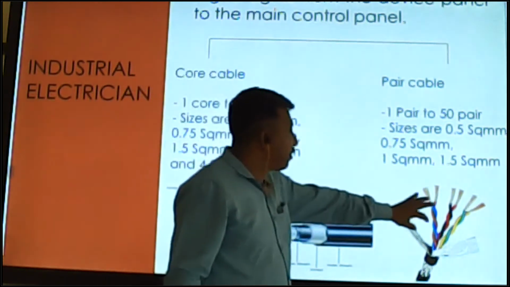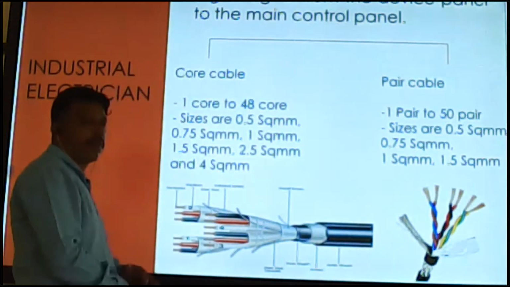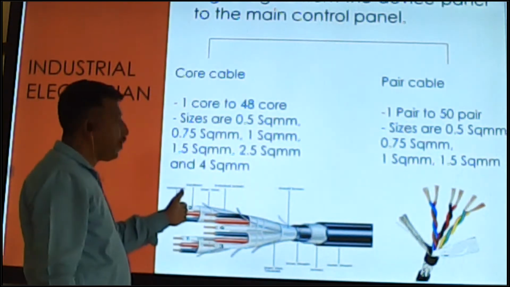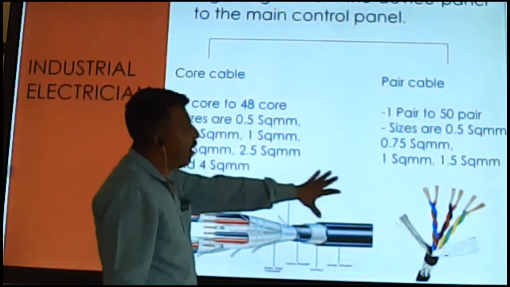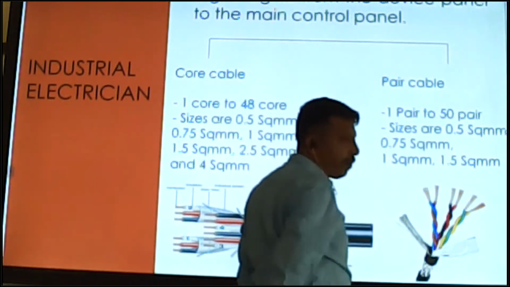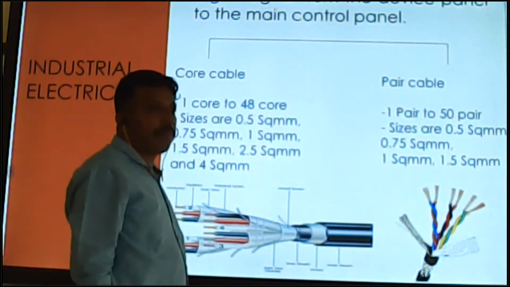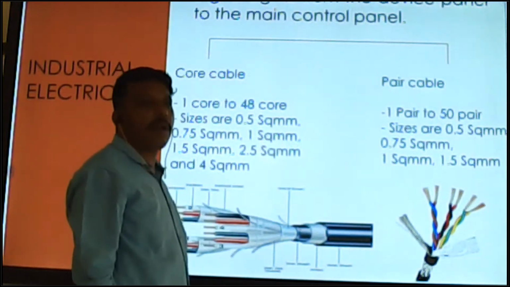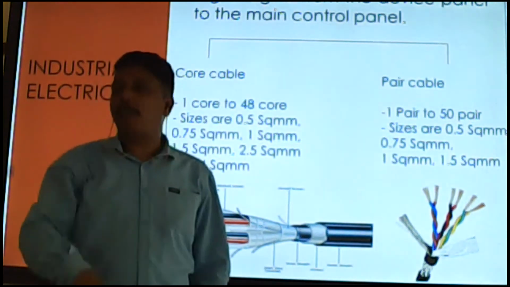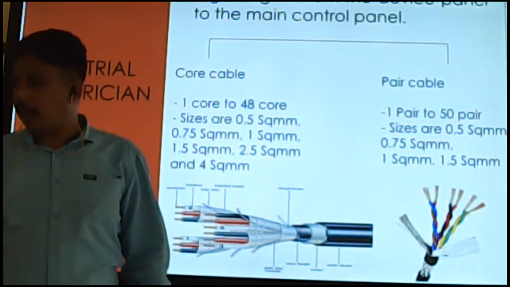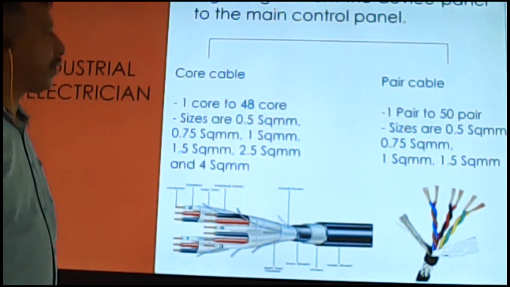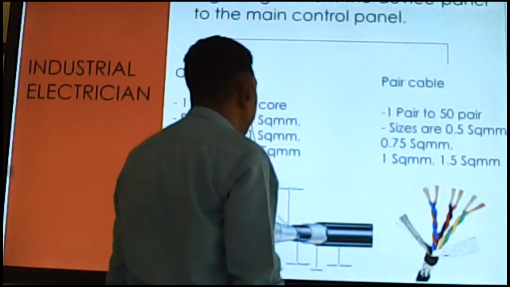Okay, so this is the pair cable, this is control cable, and this is core cable. Both are control cables. So pair cable is coming from 1 to 50 pair. 50 pair means inside have 100 cables. 50 pair means 100 cables are coming inside this one.